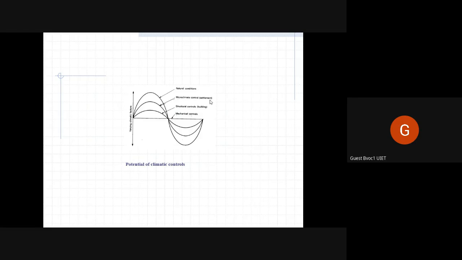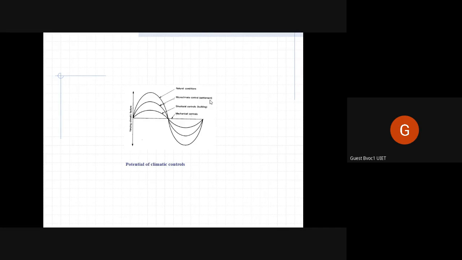Suppose in hotter climates, we try to provide buildings that are close by, and narrow roads so that buildings in front of each other can provide shadow to the one opposite it. This way, we control the design of the settlement to control the climate to some extent.